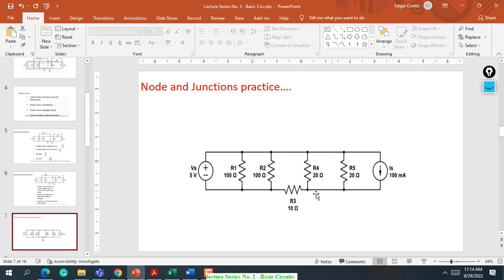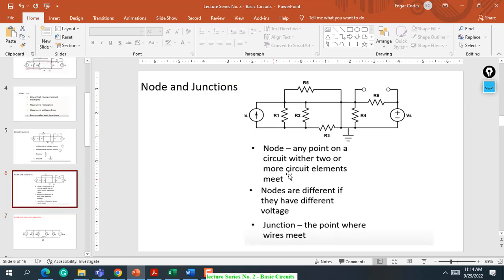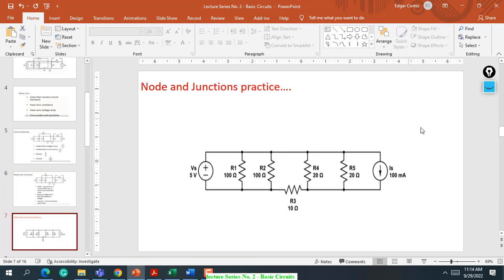Don't mind the values, because what we're going to identify is only the nodes and junctions. By definition, a node is any point on a circuit where two or more circuit elements meet. So these are our nodes based on that definition.